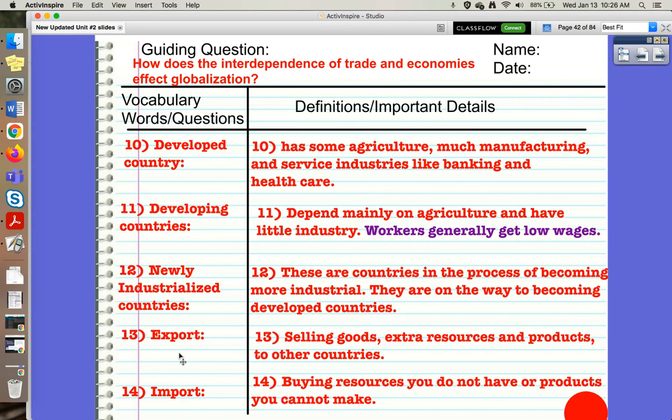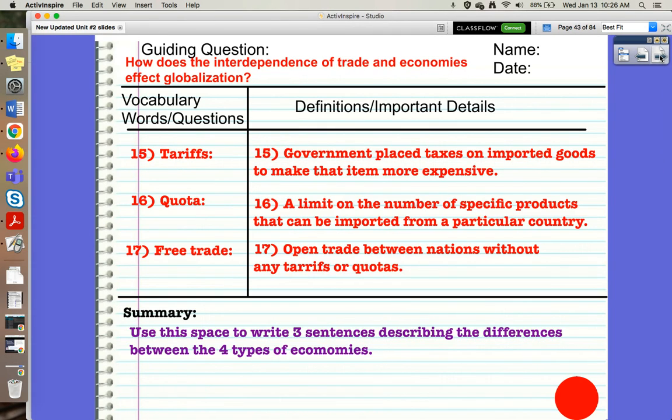When we talk about what we're trading with people, there are exports and there are imports. Exports are goods that we are selling. They're exiting our countries. They're extra resources or products that other countries need that we can make. There's also imports with an I, and those are things that are coming in. And these are resources that we don't have or that we can't make. So an example for Minnesota is we import a lot of produce because it gets cold and snowy here and we can't grow those things in the wintertime.